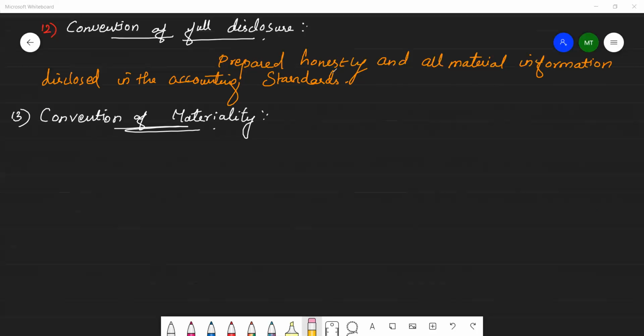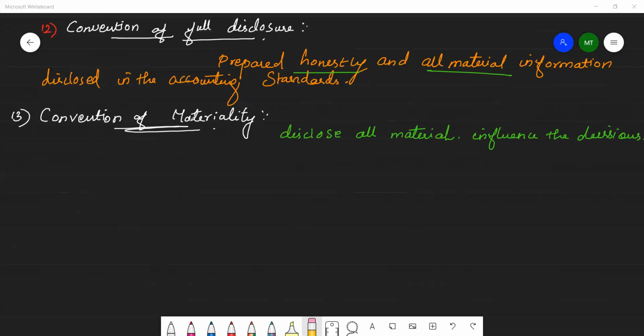Here, we saw honestly and all material information; in this, the financial statement discloses all material items which might influence the decisions of the users of financial statements.